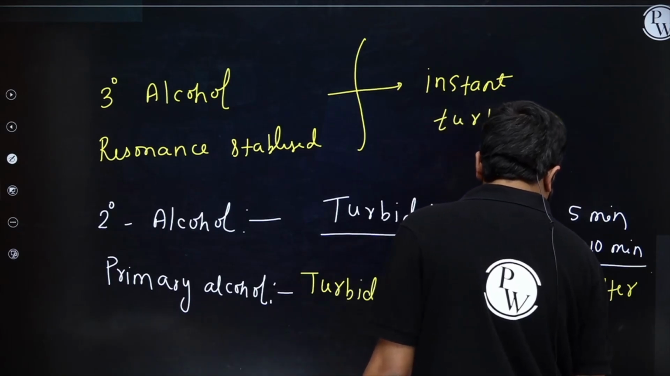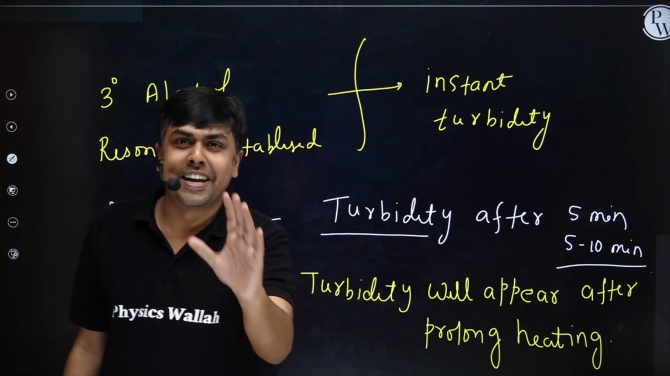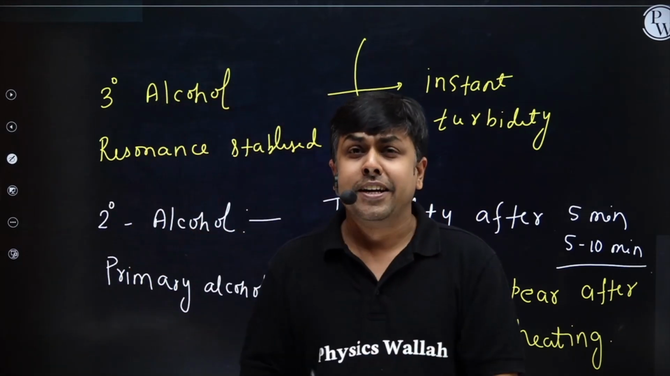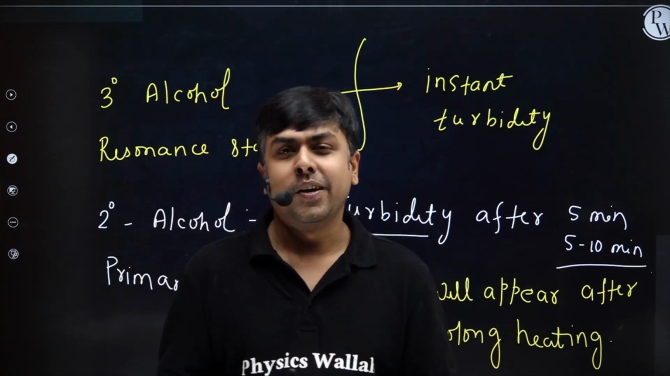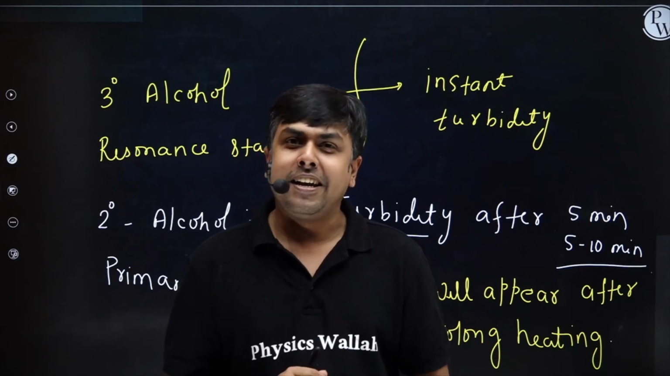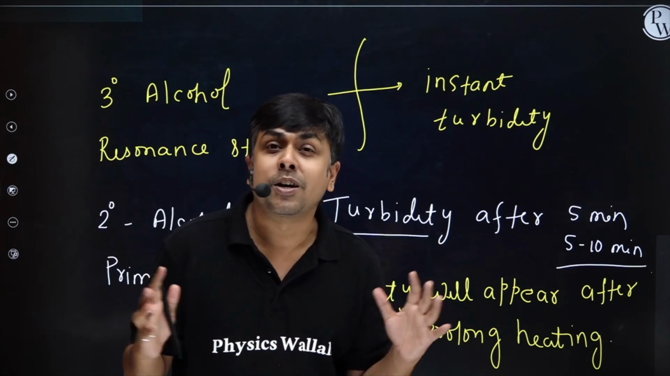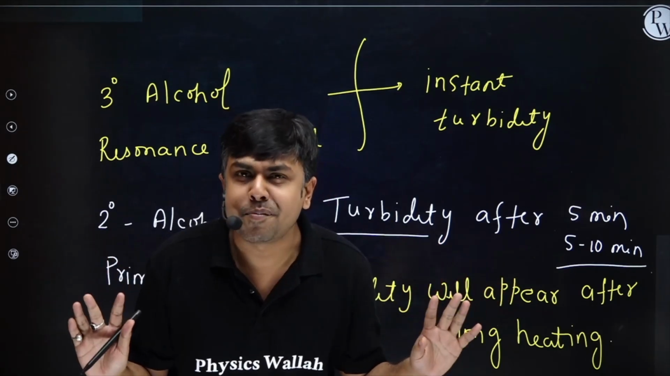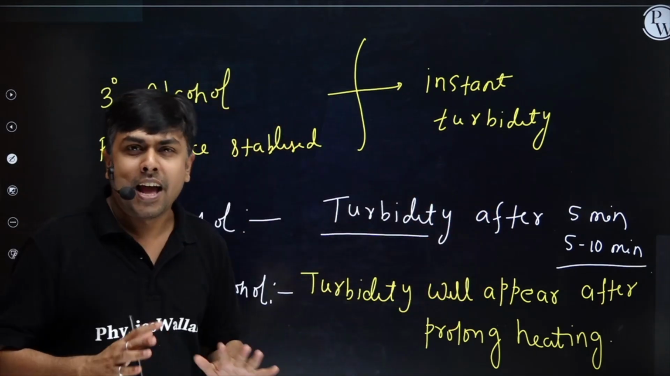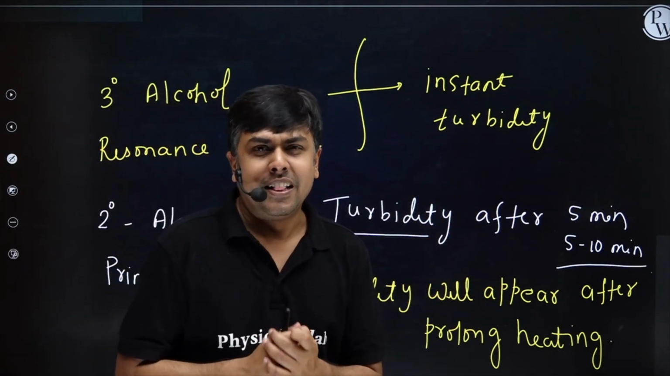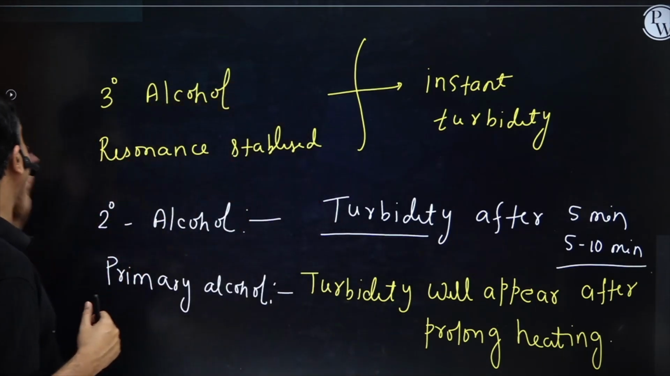Right? So if it's a 3 degree alcohol, instant turbidity. 2 degree alcohol, turbidity after 5 to 10 minutes. If it's a 1 degree alcohol, in that case, you will have turbidity, but after prolonged duration, after infinite time, you can say. After 10 hours, after 5 hours, on prolonged heating. Am I clear? Now, let's do some questions in order to understand this Lucas test in a better way.